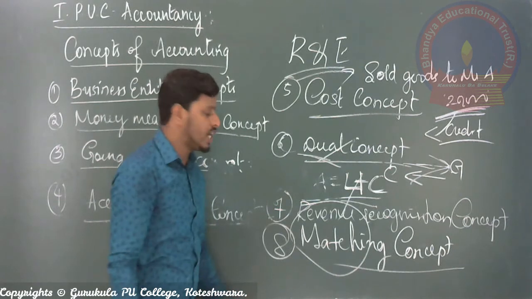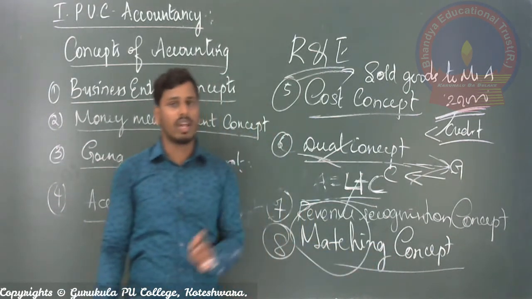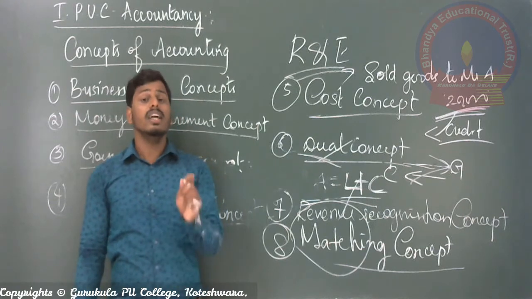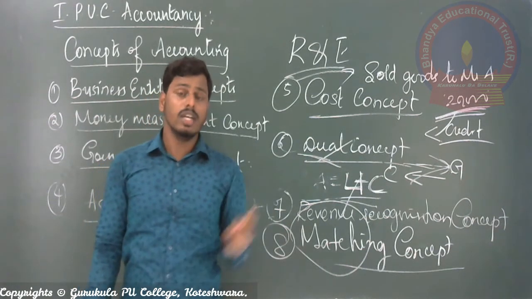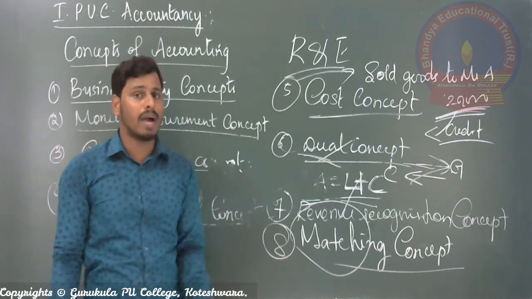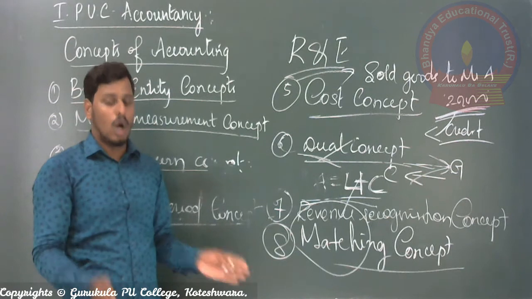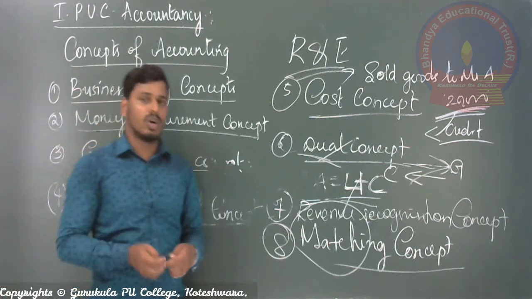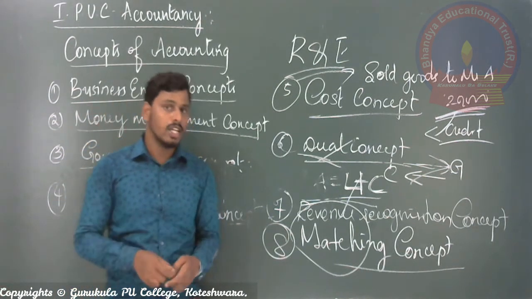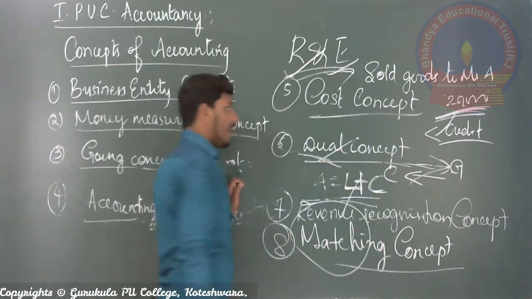So according to the matching concept, to judge the result of the organization, two things have to be compared: what we have recorded till the date of calculation, which are nothing but revenues and expenses.